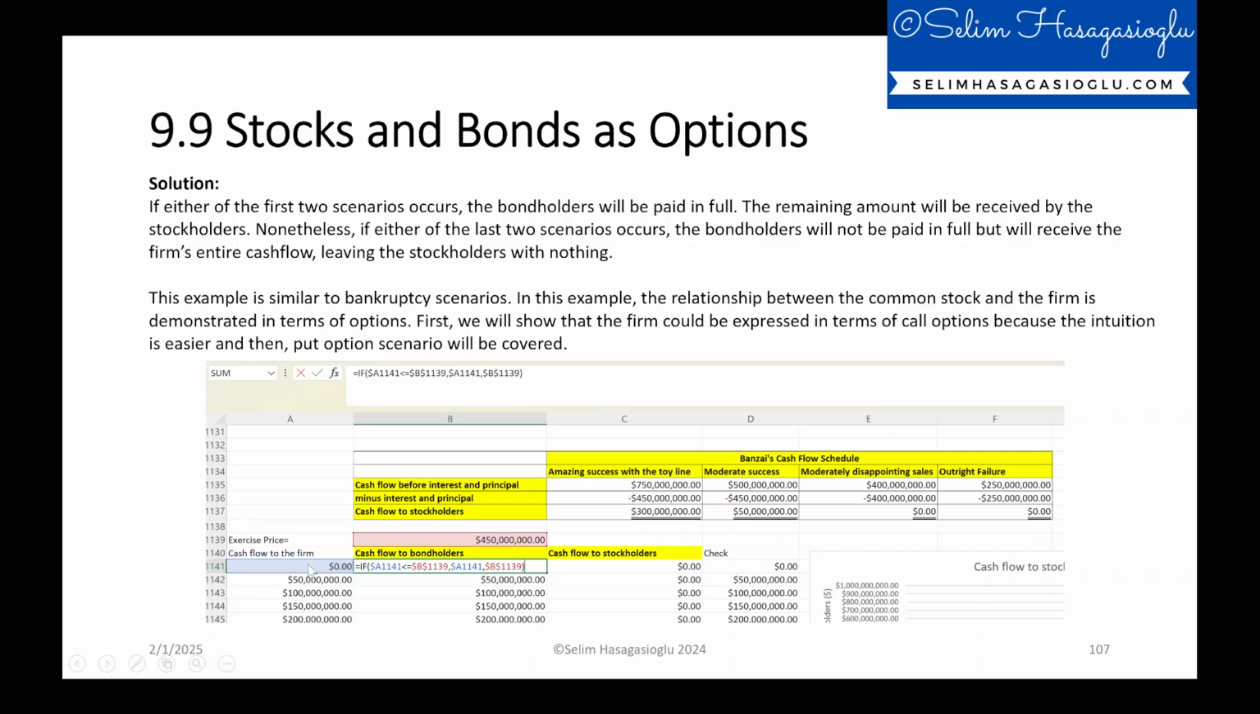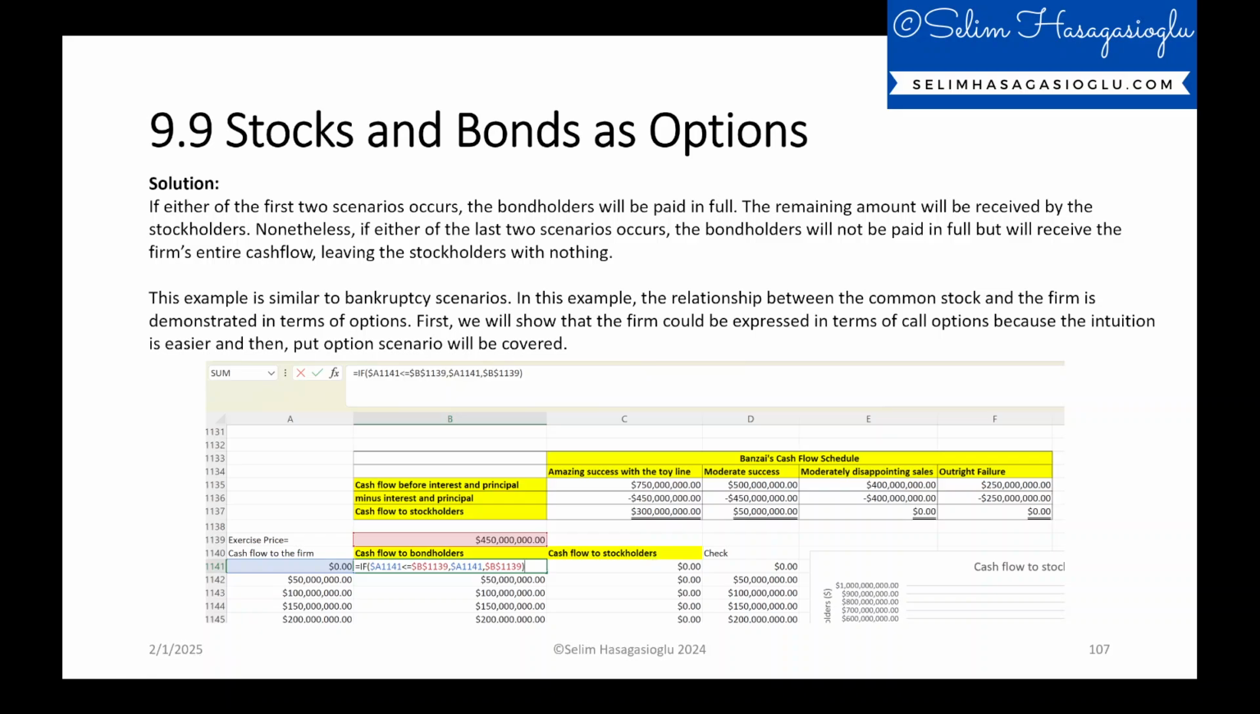So start with the cash flow to the firm. Here, actually, cash flow to the firm will be the underlying asset in that scenario. And then we need to calculate the cash flow to bondholders and cash flow to stockholders. And then I will plot all these cash flows to bondholders and stockholders, and you will see their positions in